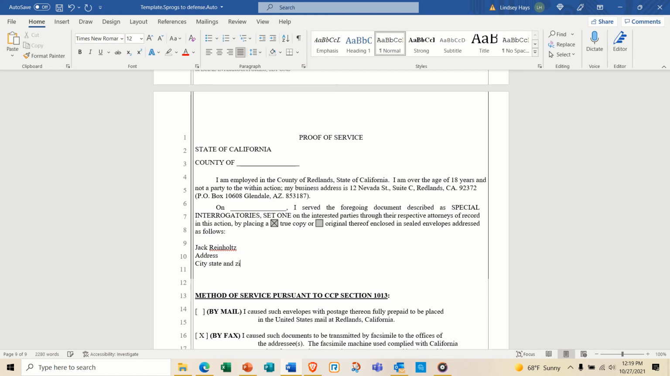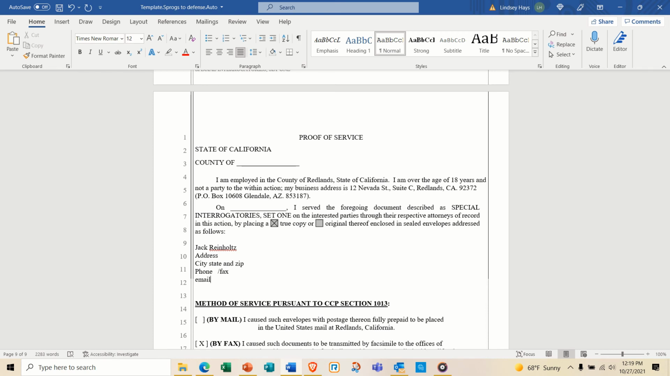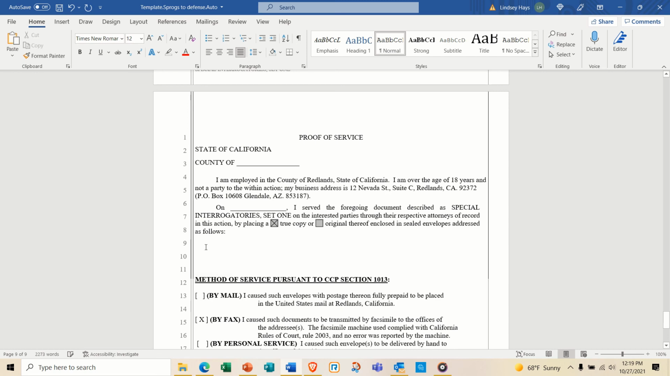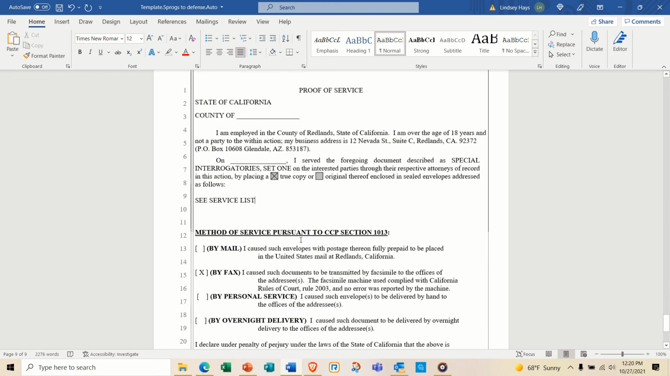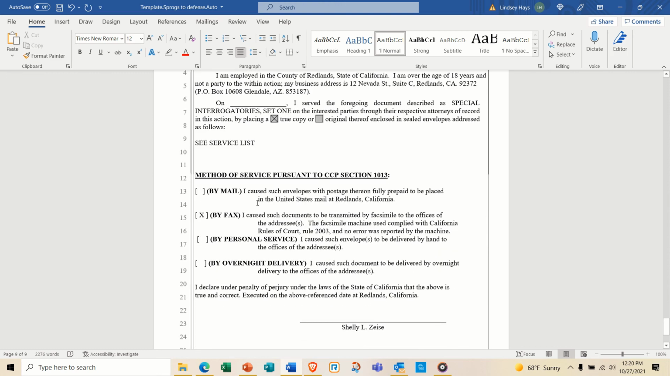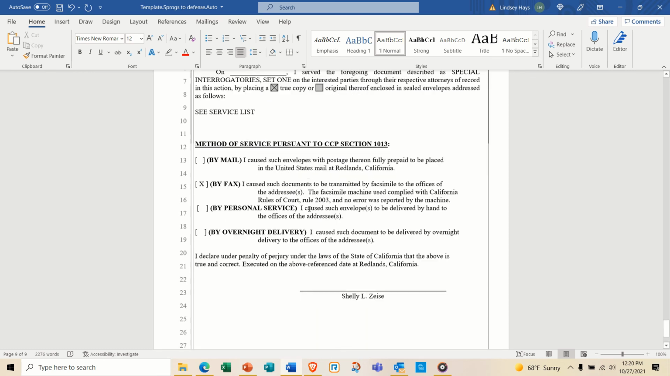state, and zip, phone. Then usually we do a slash and we go fax and email, and if there's multiple, you can just say, if there's like 5 or 6, like on the Womack case, you just say, see service list, and then you just do a blank Word document and you'll do all of the different people on the service list, okay? And then you can check mark here by mail. Everything has to be sent out by mail, but you can also do it by fax, or you can do it by email. So that's kind of the way that works.